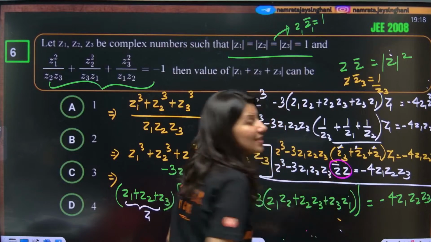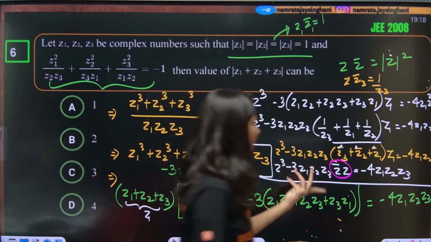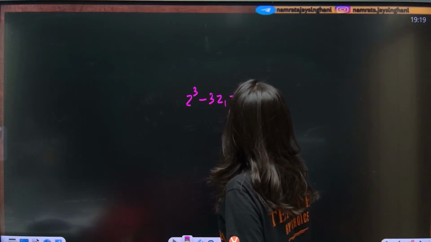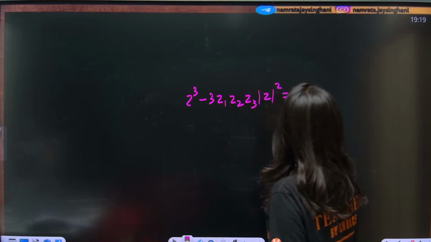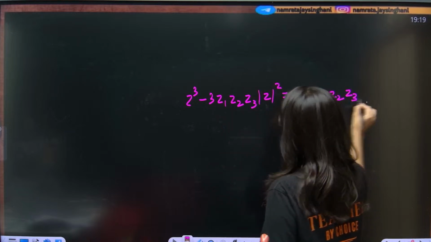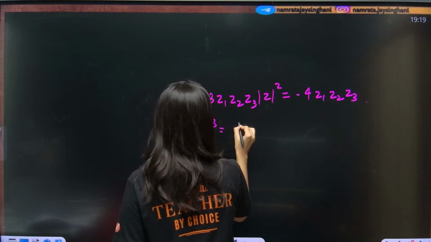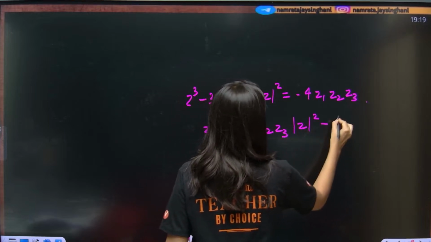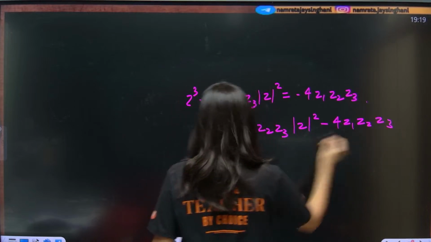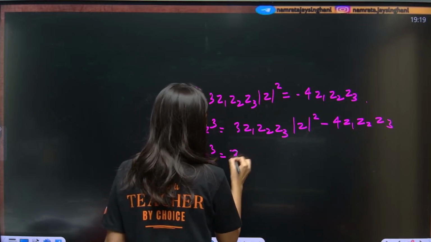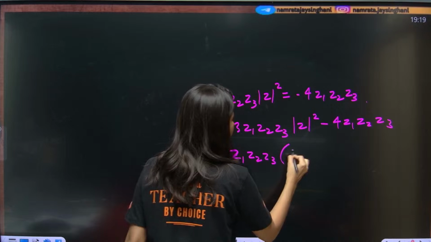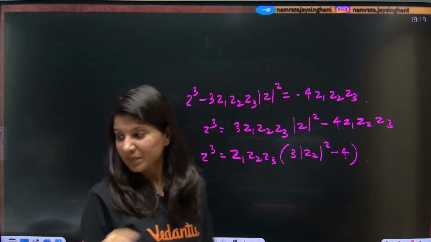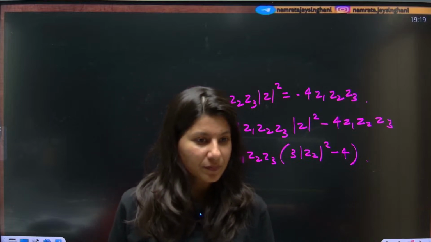z bar into z is what? mod z square. Okay. So this is z cube minus 3 z1 z2 z3 mod z square is equal to minus 4 z1 z2 z3. Let's shift this towards the right hand side. So this is 3 z1 z2 z3 mod z square minus 4 z1 z2 z3. In fact, this is z cube, and if you take z1 z2 z3 common, 3 mod z square minus 4 is what you're going to get. A little bit lengthy question, right?